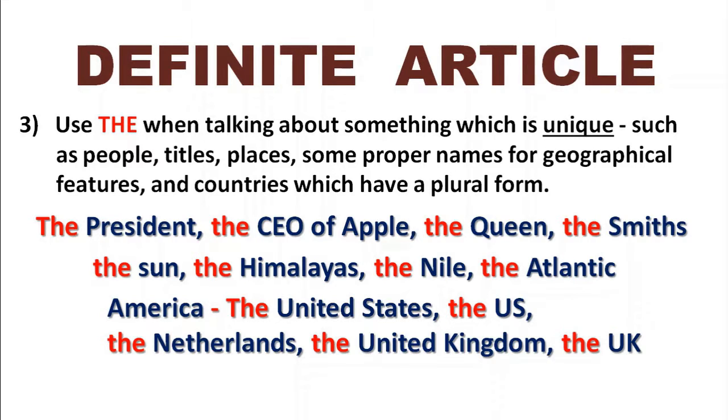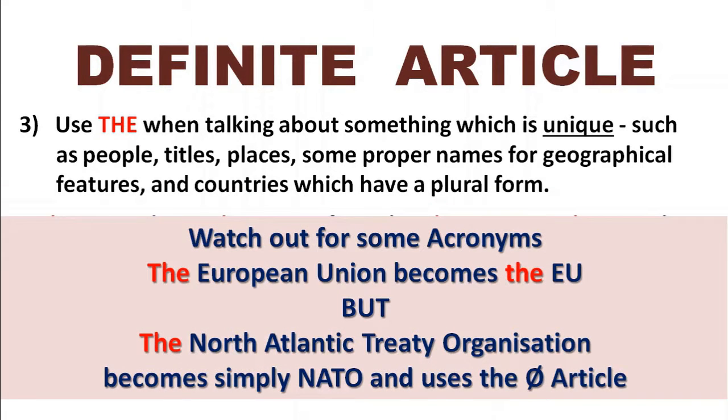Same with the Netherlands, Holland, to the rest of us. Lands itself is a plural form, so we would always use the Netherlands. The United Kingdom, it's united. There's actually 6 different parts of the United Kingdom, so we call it the United Kingdom or the UK. So the 2 short forms, the US and the UK, follow the same pattern. And we need to be a little bit cautious about that kind of thing. These are acronyms. So the acronym for the European Union is the EU. And again, we say the European Union and the EU.